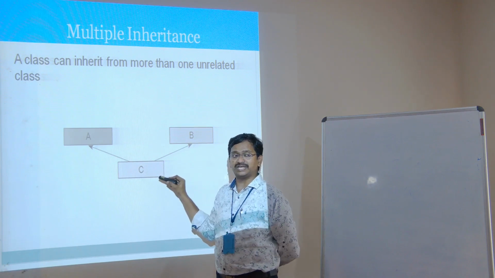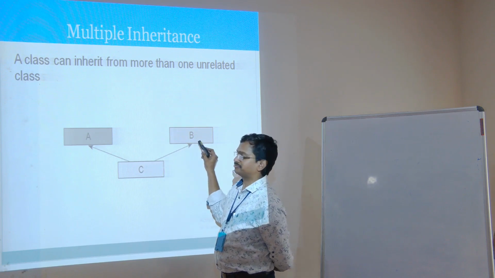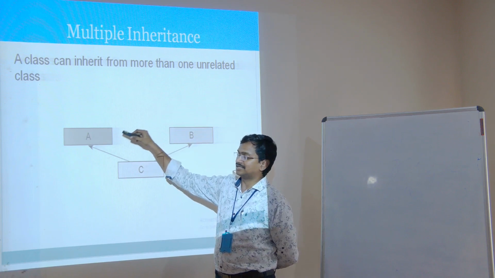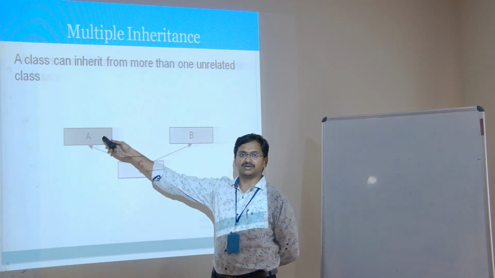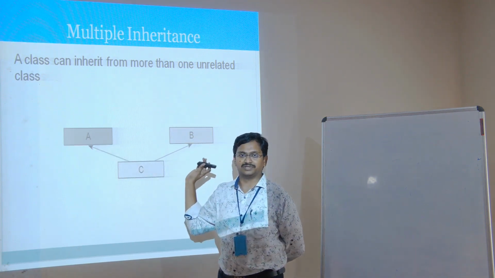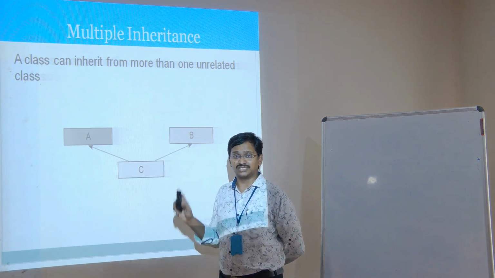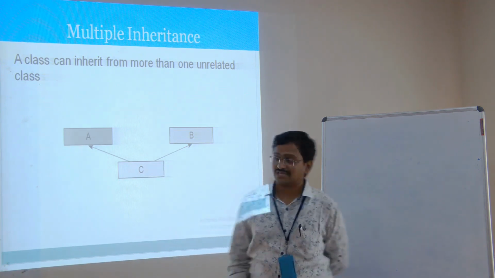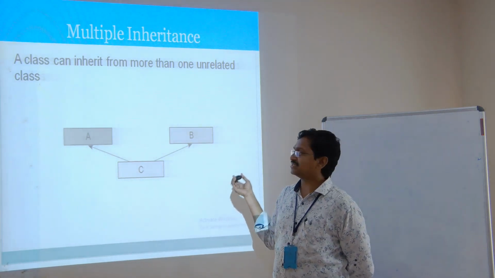C can be a child of either A or B. C cannot be a child of A and B together. C can have only one mother or one father, that is A or B, that's all. But it should not have A and B together. This is not possible as in the real world. In the same way, in Java programming also, that is not possible. Multiple inheritance among classes is not possible.